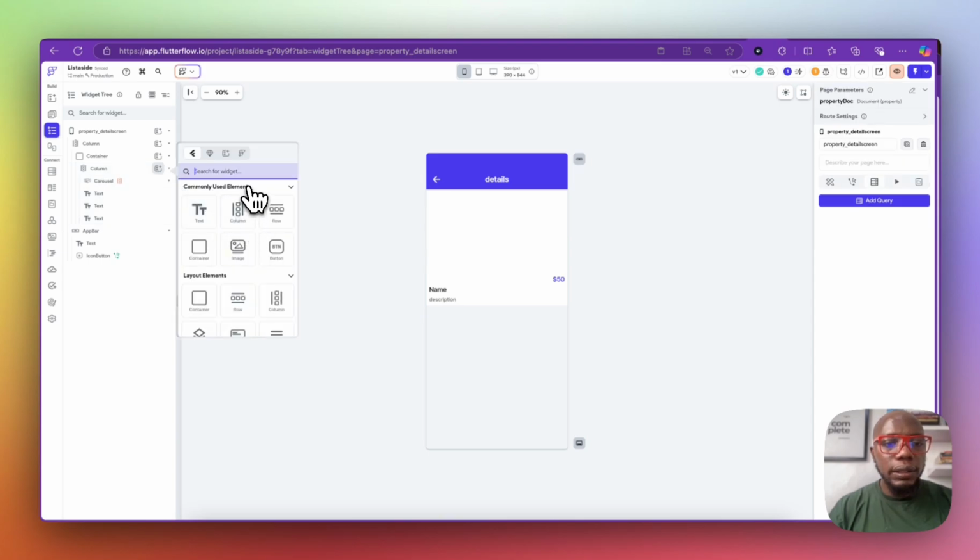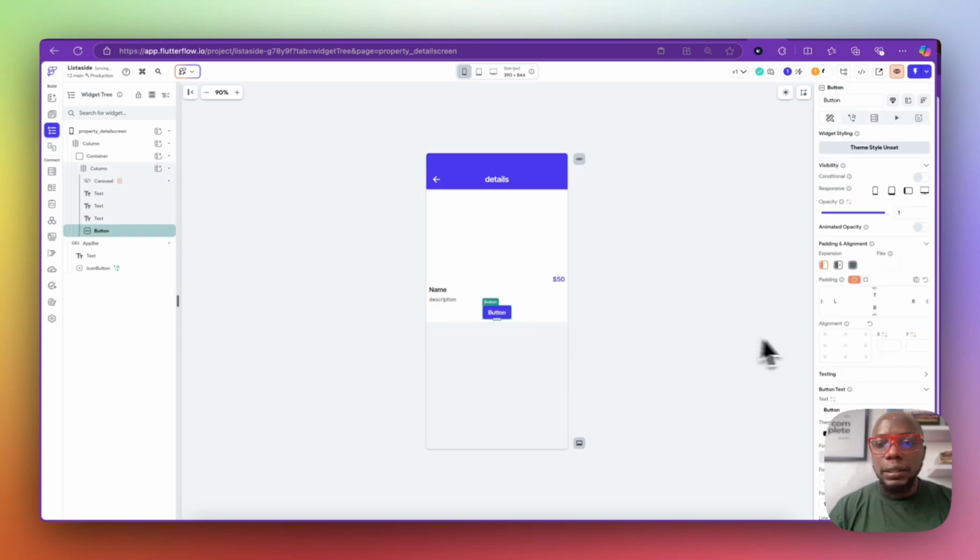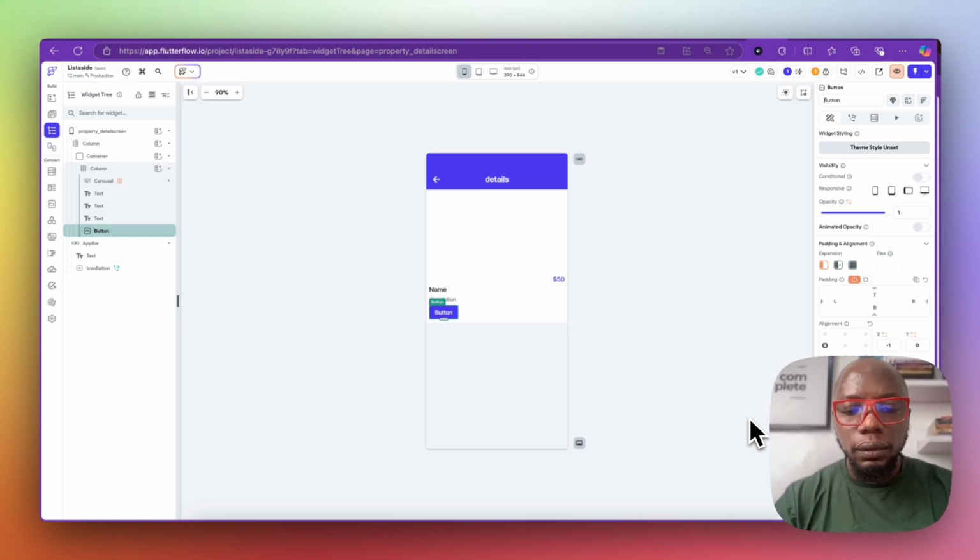Let's put in a button. It's going to be acting as our CTA, and then we'll take it to the left. So this is quite a lot. Contact viewing.